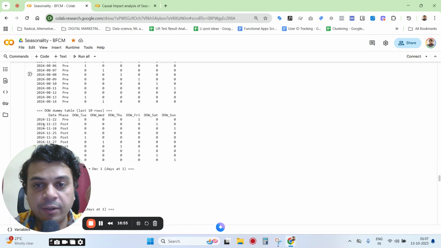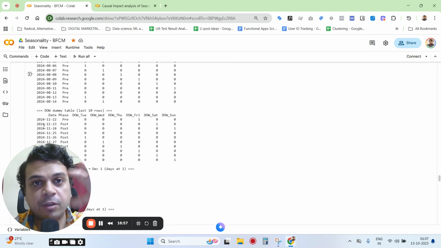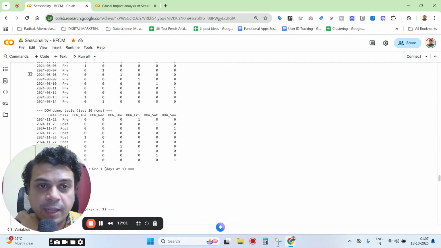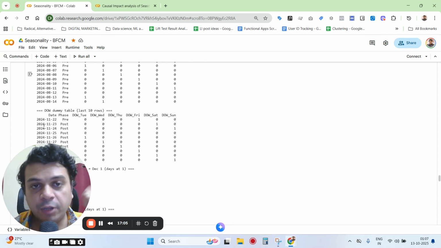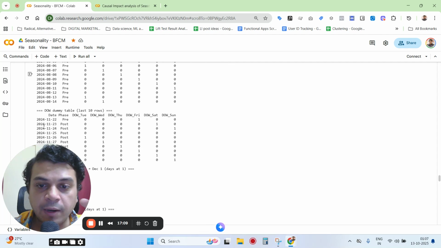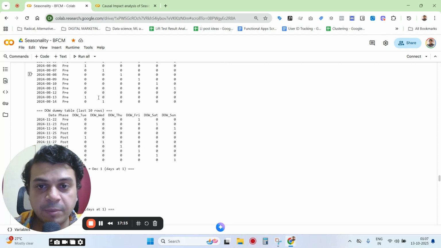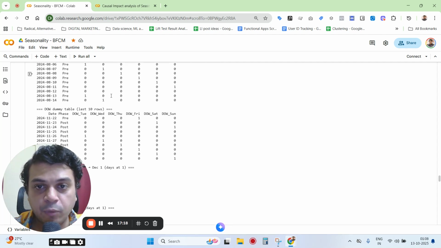And intervention date here is basically when that specific increase happened. This can be anything, by the way. In this case, it was several specific campaigns. There were assets that were introduced in Google. There was an increase in budget, so it was a set of things that were done together as part of BFCM optimization, or you can say intervention. Therefore the data has been distributed between pre and post.